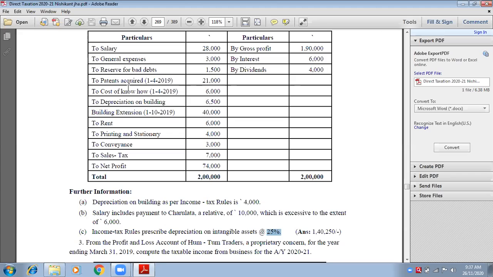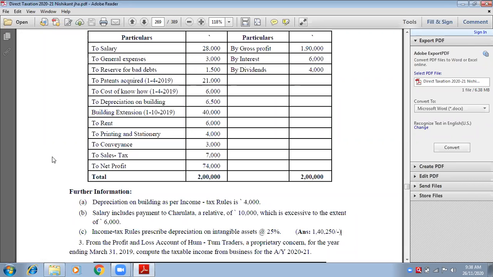So nothing is to be disallowed because it is not there. If it is not there, how can I disallow? So only the second step is to be done, that is to allow 25%. And we are on the heading of disallow, so this point is not related to disallow. Am I right? Yes, ma'am. So simple.